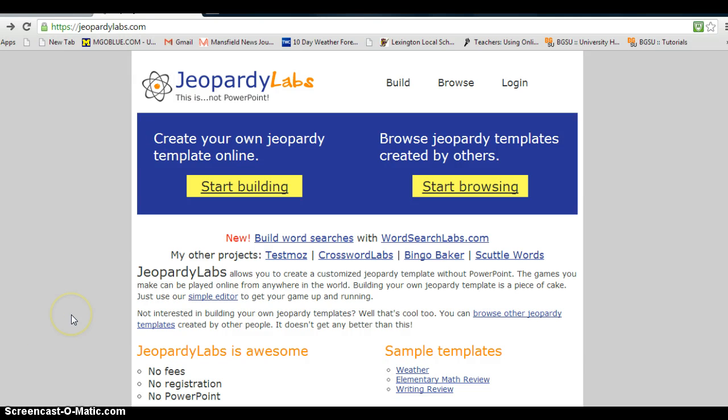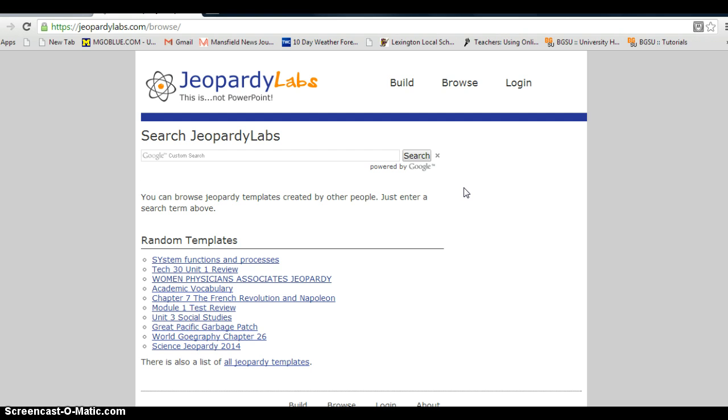To take a look at something that is a lot of fun. This is called jeopardylabs.com. So if you look at the web address, it is just https://jeopardylabs.com. It's that easy. What's really nice about this is a free online tool that you can create your own Jeopardy template, or if you want, you can go ahead and browse some of the ones that are already out there that people have made.